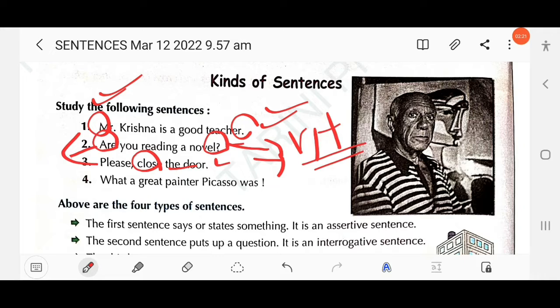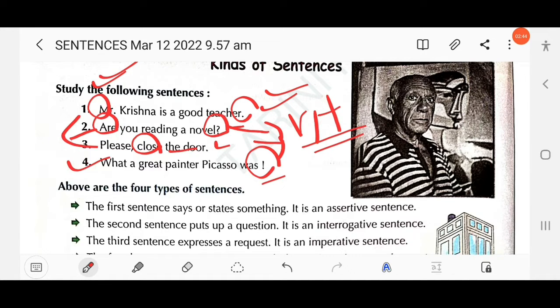Then next, what a great painter Picasso was. Here the sentence ends with an exclamation sign. That means someone expresses a strong feeling. What a great painter Picasso was. The sentence starts with a capital letter and ends with an exclamation mark. This is known as an exclamatory sentence.